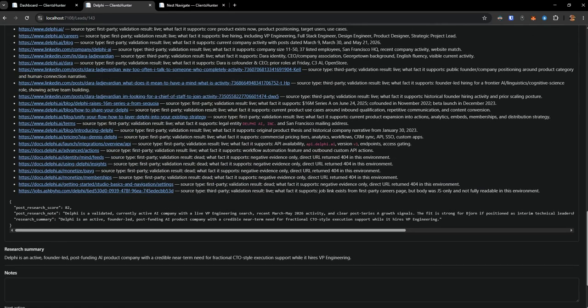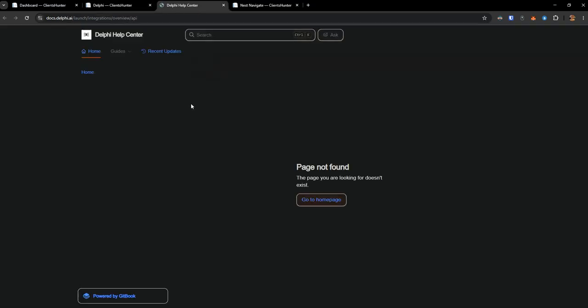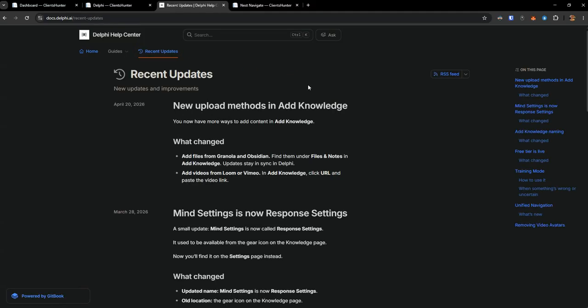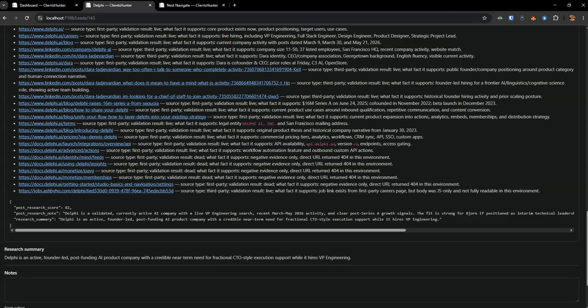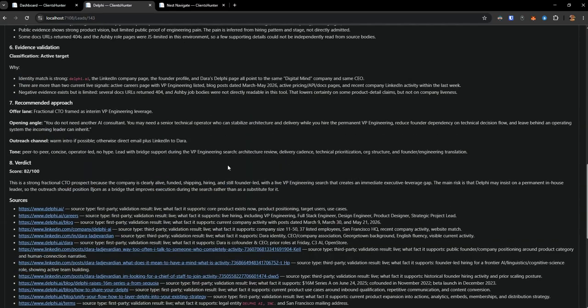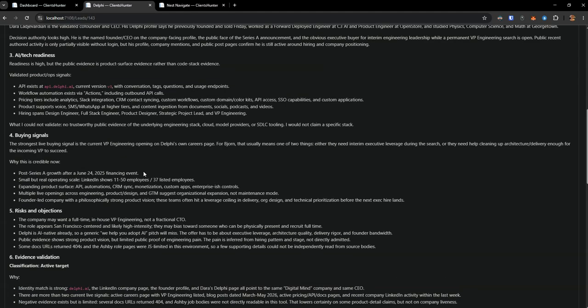So all the background here has been vetted now, so I can go in and check what they're actually looking for. I can go in and say, hey, you know what I've been looking for. There you go, even better. Something isn't actually pointing to the right place. New upload methods, acknowledge. I don't know what this is doing. Guides, home, advanced. I don't know. I'll go and look into this, right? But essentially, here's the background for these particular searches, and now I have this score here, and that'll tell me something about this system.